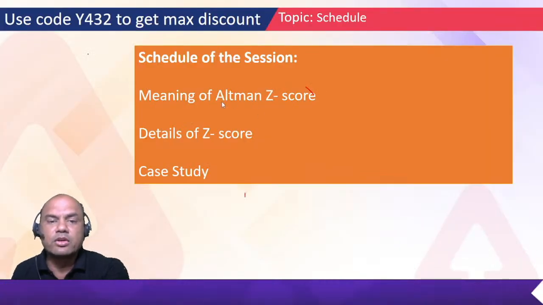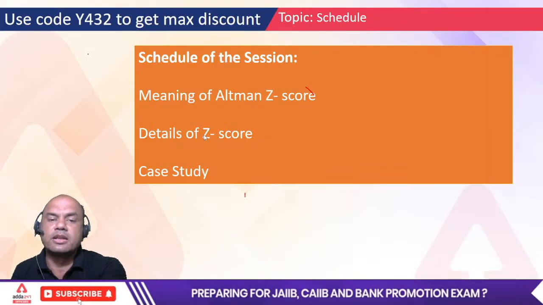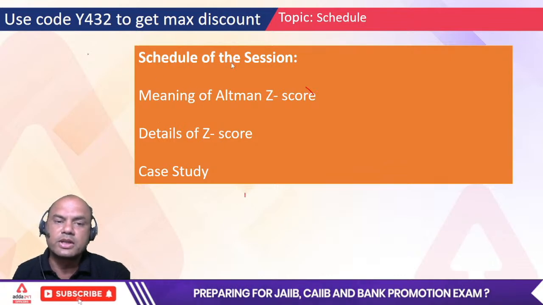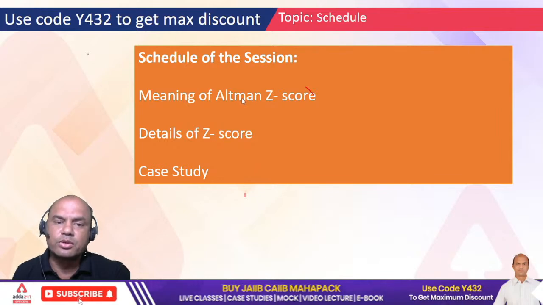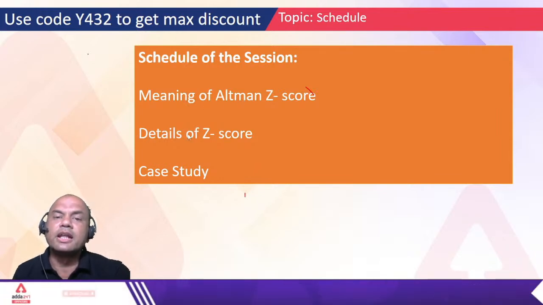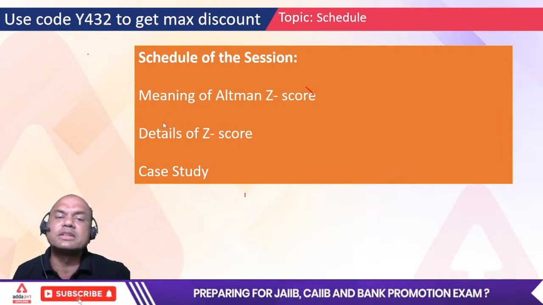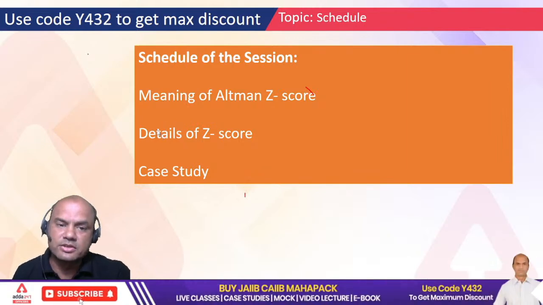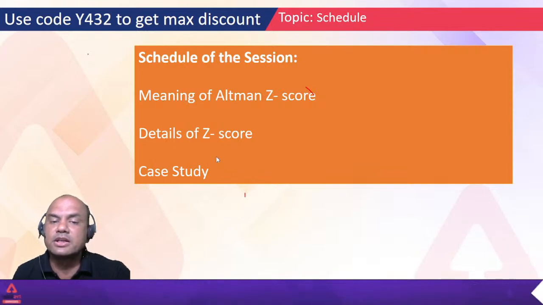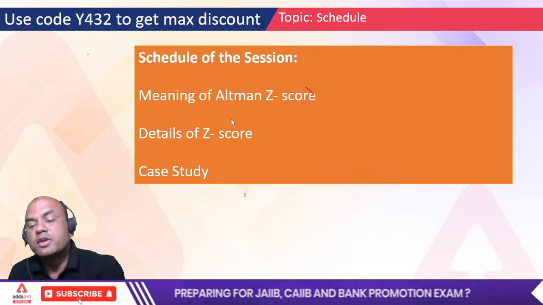So let's begin with the topic Altman Z score. The schedule for today's session is, firstly, we'll give you the meaning. What do you mean by Altman Z score? Secondly, details of the Z score, means what does it actually consist of? What does it give? What is the significance of this? And last, we'll solve one case study on the same topic. Okay, so let's move on.